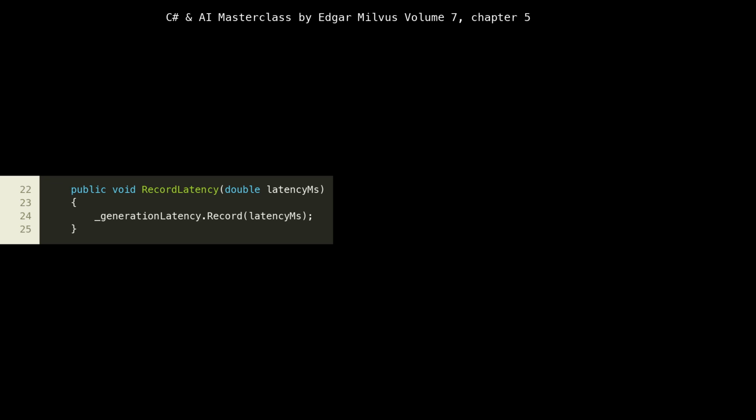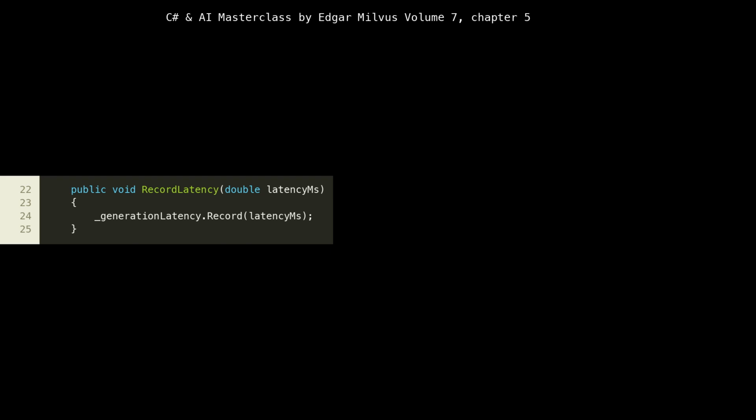Finally, we have the record latency method. This public method provides a clean, encapsulated way for other parts of our application to record a generation latency. When an AI model finishes processing a request, it will call this method, passing the elapsed time. This separation ensures that the core logic of the AI agent doesn't need to know the specifics of metric instrumentation, adhering to the principle of loose coupling. This method simply delegates the recording to our _generation latency histogram, ensuring that all latency measurements are consistently captured by our observability system.